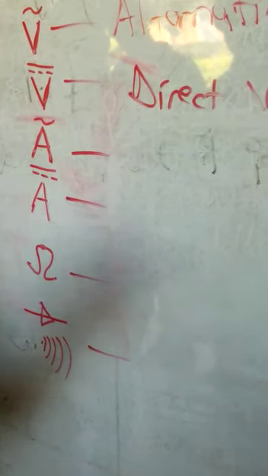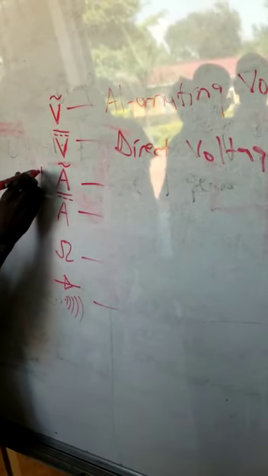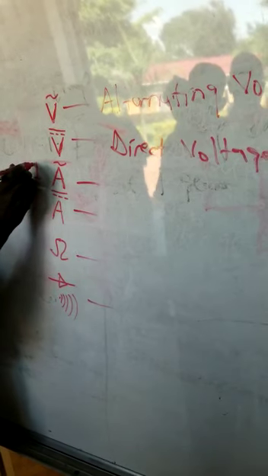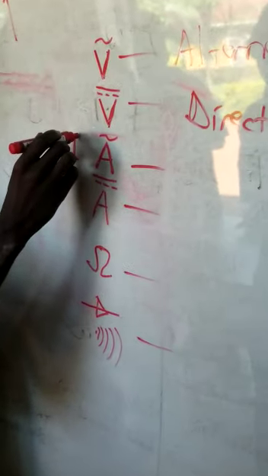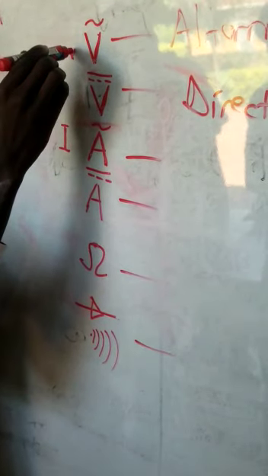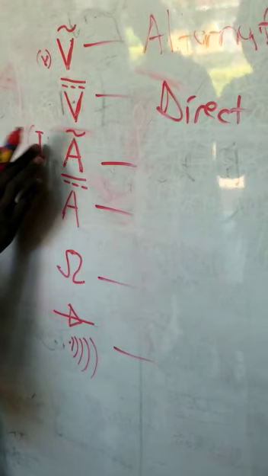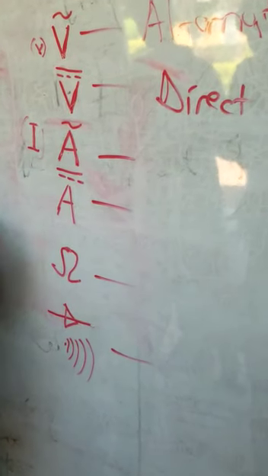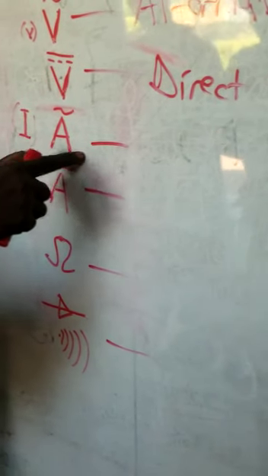But current has the symbol I. That is the symbol for current. For voltage, it has V, volts. Amperes, I, current I. Current is measured in amperes.